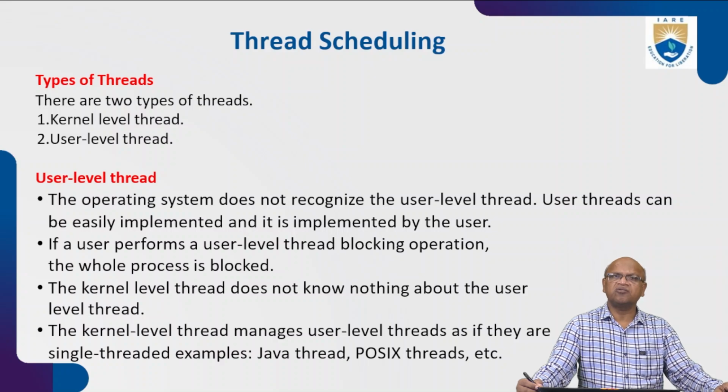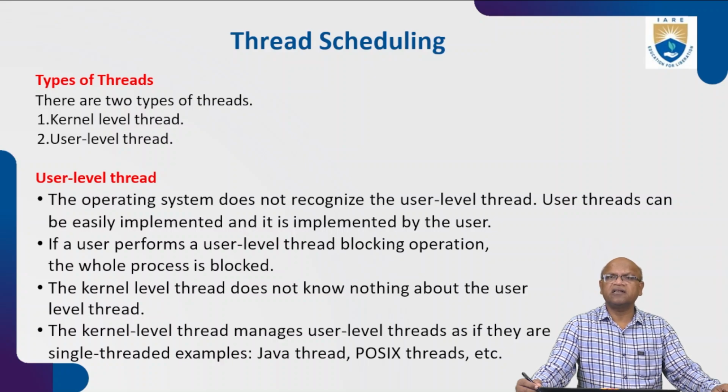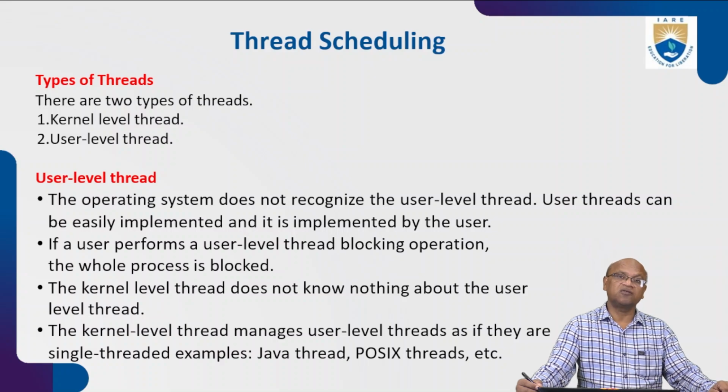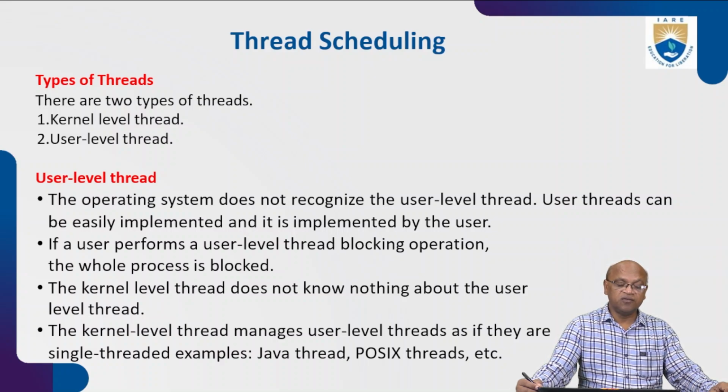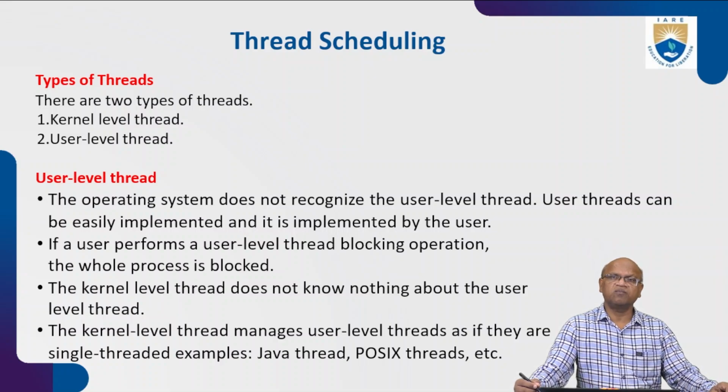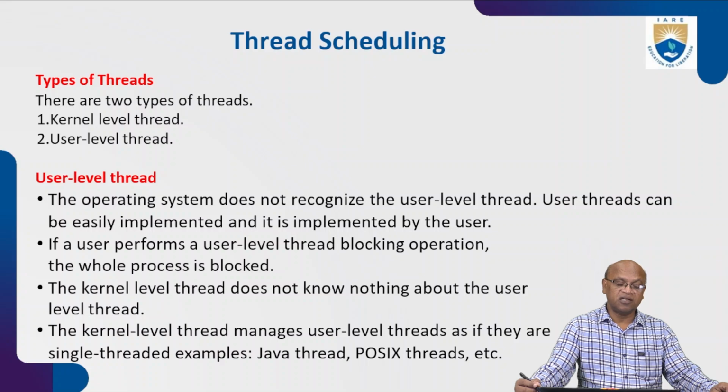There will be some threads helping the user to implement the task, and that is implemented by the user only. If a user performs a user level thread blocking operation, the whole process is blocked. So the user should never try to block the thread operation.